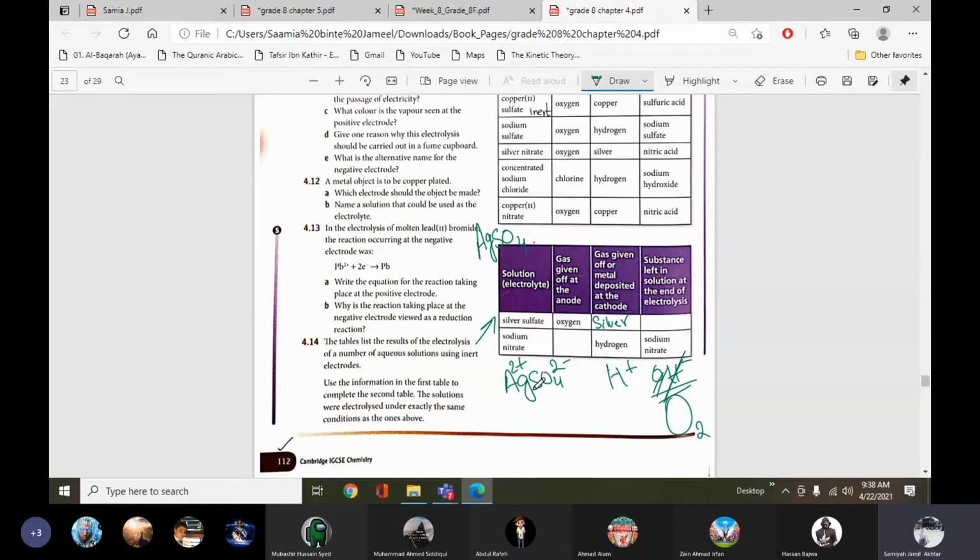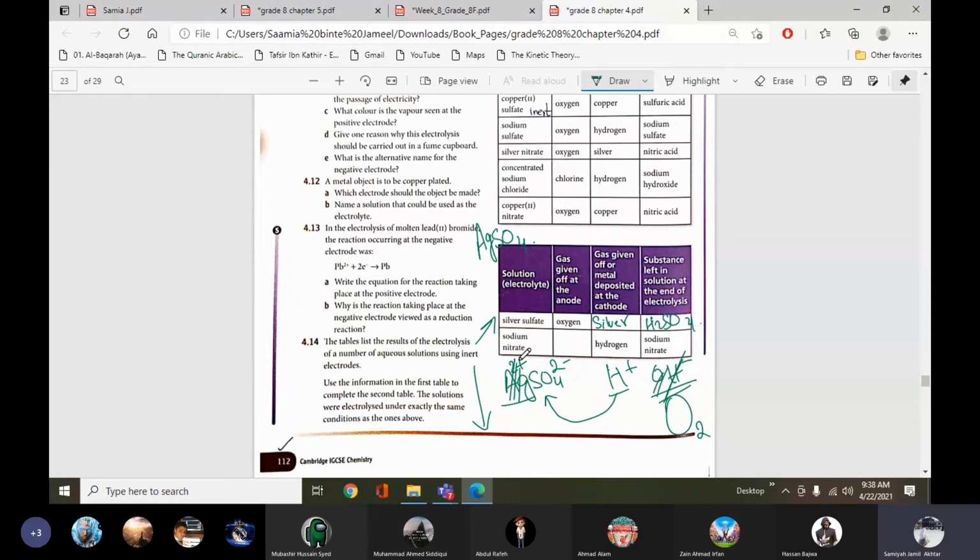At the cathode, because we have hydrogen and silver, the one which is lower in the electrochemical series will discharge. So also learn the electrochemical series. Here the silver will deposit on the cathode, and hydrogen and sulfate ions will form sulfuric acid.